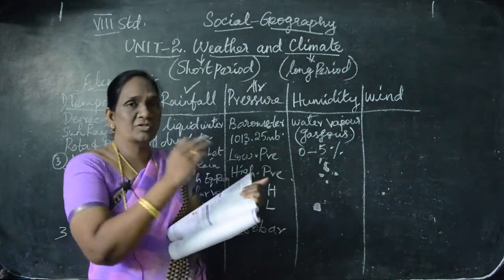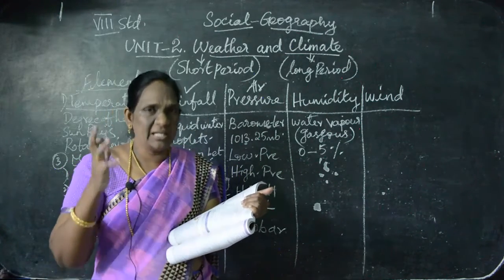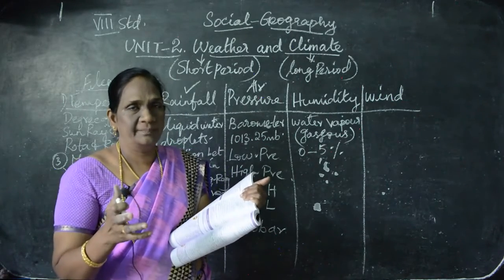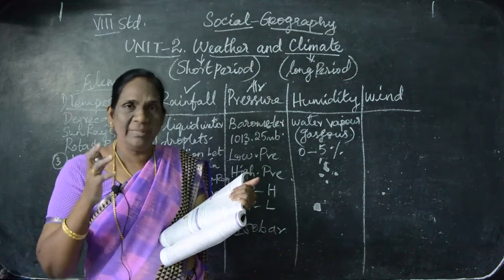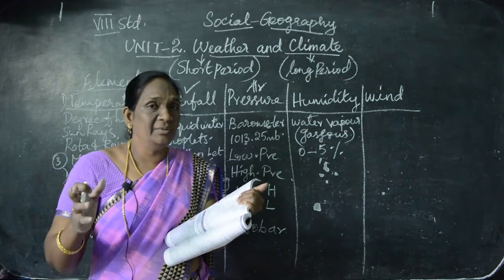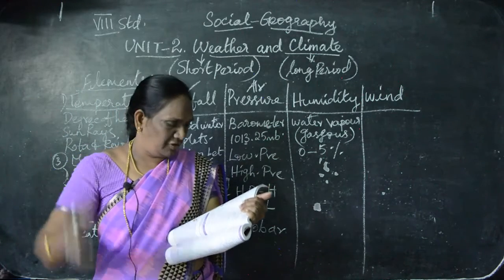During summer season, the humidity will be less. We call it ஈரத்தன்மை, that is called humidity. During summer season, the humidity will be less, but during winter season, the humidity will be high. Can you able to follow?